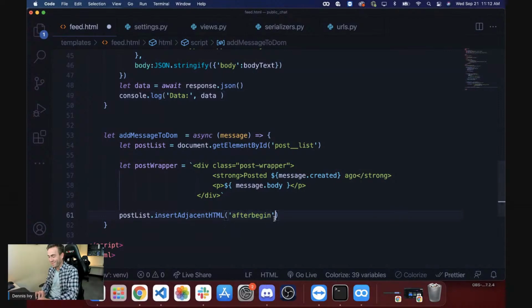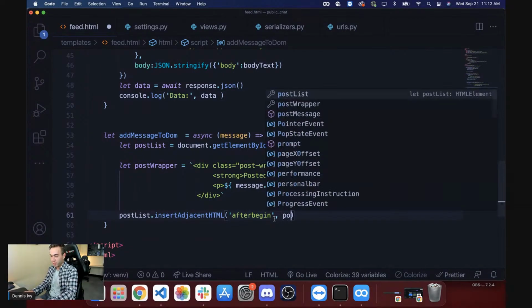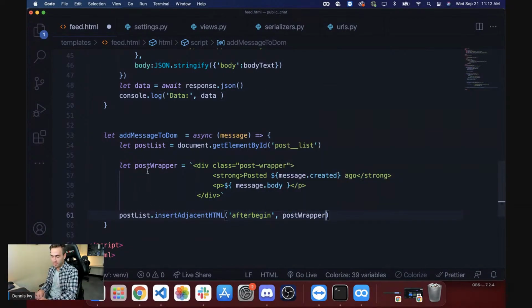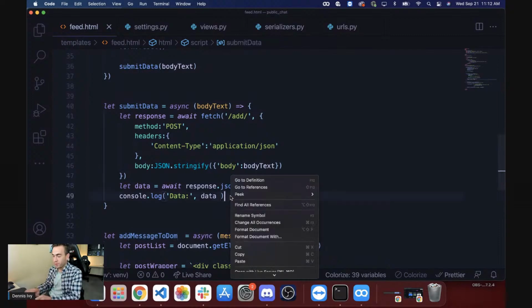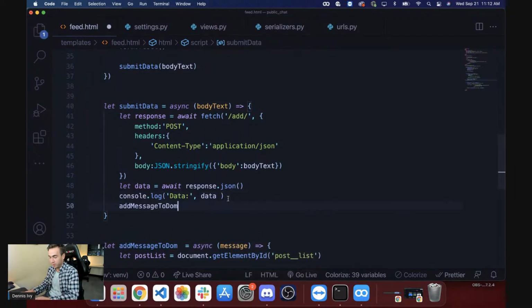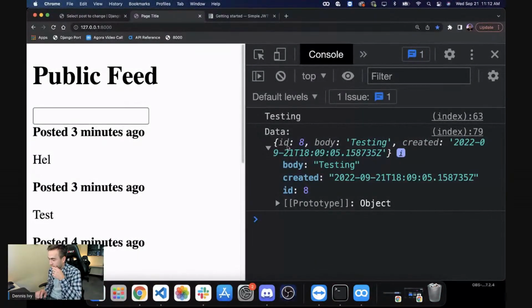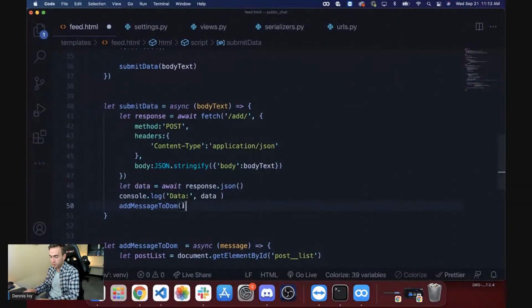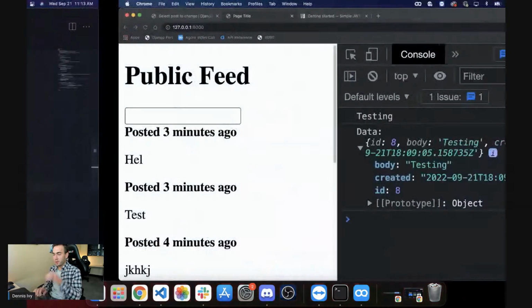I'm over explaining now. And then we want to throw in the object that we want to actually pass in. So that's going to be the post wrapper. So we're taking this right here and throwing it into the post list. So let's try that. Then we want to take this function and throw this in right here. So after we console that out, let's go ahead and do this. And let's see, we have data. Yeah, so we just return back the entire object. We'll just throw in data, which is going to be our message right there. All right, let's debug it, see what happens here.